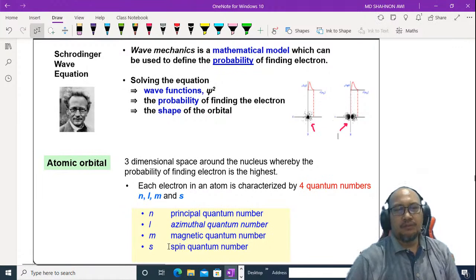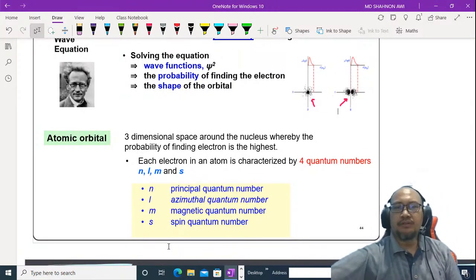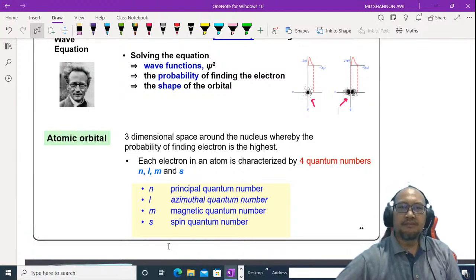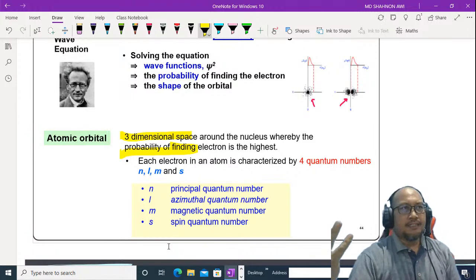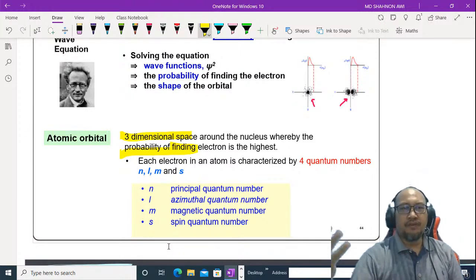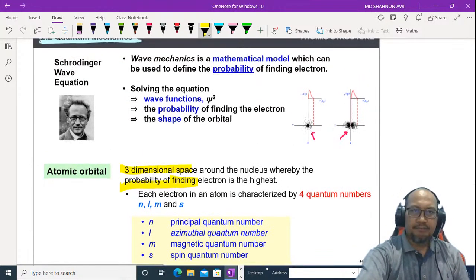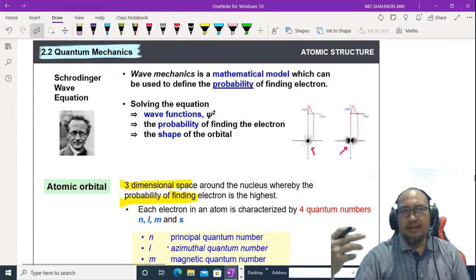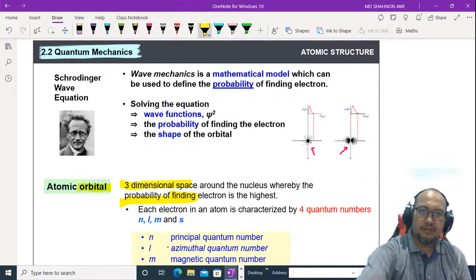Here we have the term atomic orbital. What is an atomic orbital? It is the three-dimensional space around the nucleus where the probability of finding an electron is the highest. There is no term of orbit here. Orbit is only in the Bohr model. In quantum mechanics, the term that we use is orbital. So we see the difference between orbit and orbital.